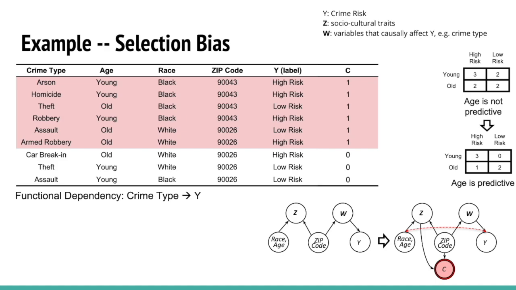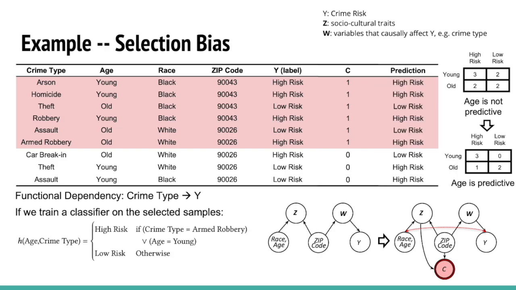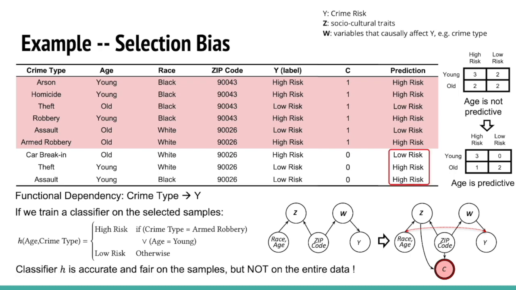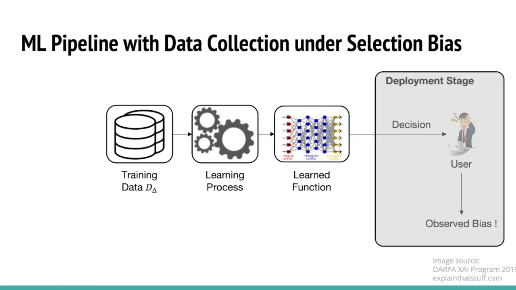Here, if we train a classifier on the red selected records, we will get a biased classifier that makes decisions not only based on crime type, but also based on age. This classifier is fair and accurate on the selected samples, but inaccurate and unfair on the entire data, because it learns the correlation between age and target Y. This correlation is caused by the selection bias, and it does not exist in the entire complete data. Therefore, a classifier using age to make predictions will be biased when evaluated on the complete data. We just showed that selection bias can be modeled using the causal diagram, and we can complete the ML pipeline with data collection.